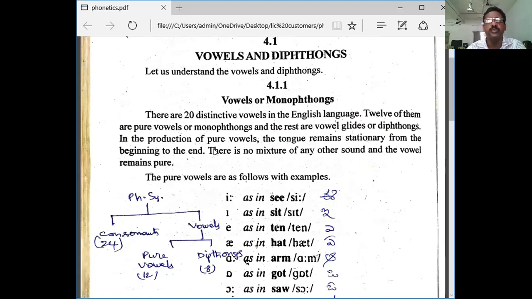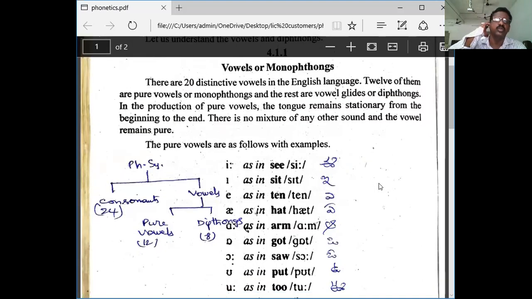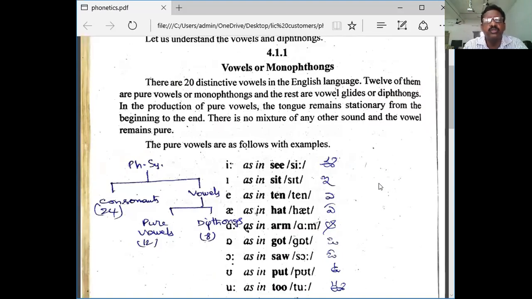In the production of pure vowels, the tongue remains stationary from the beginning to the end. There is no mixture of any other sound and the vowel remains pure, not mixing with anything.